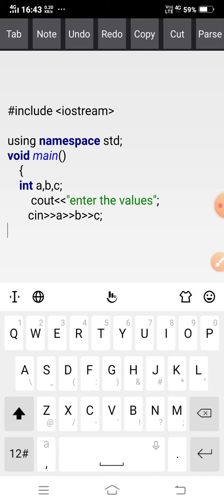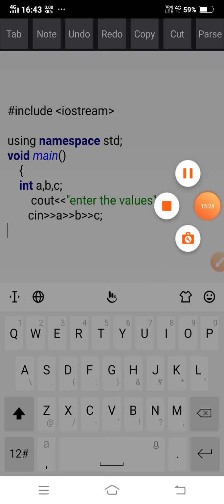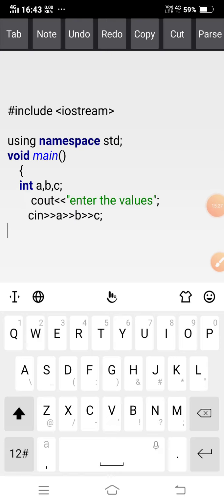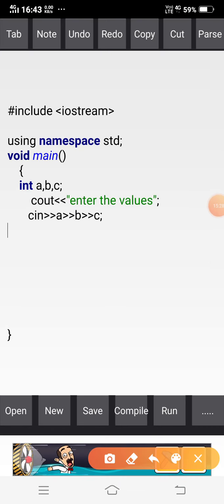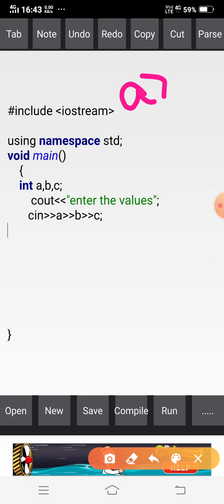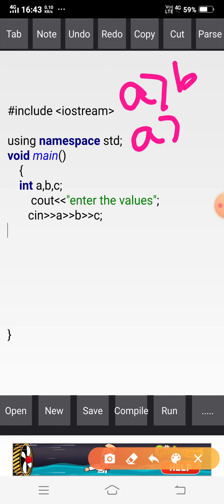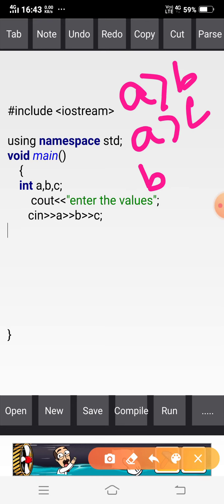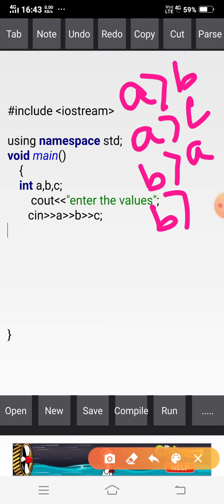So for this, first I have to enter the three values A, B, C. So what are the conditions? The conditions are A greater than B and A greater than C. The next condition is B greater than A and also B greater than C, then B is large. If A greater than B and A greater than C, then A is large.